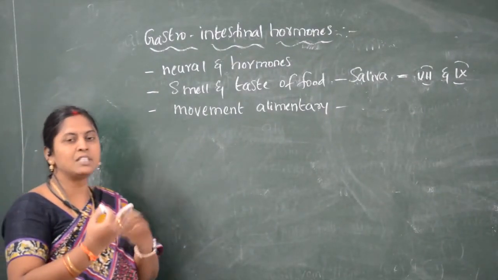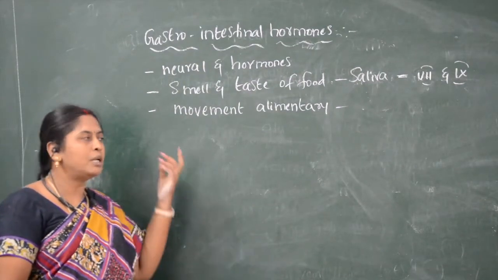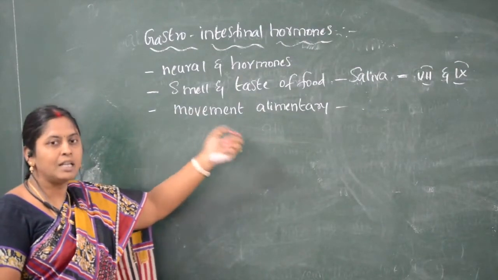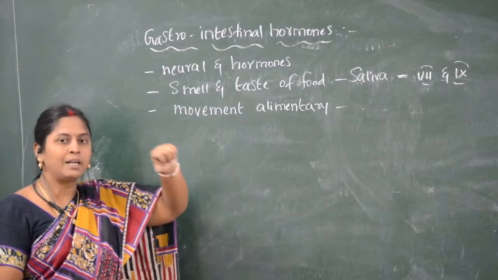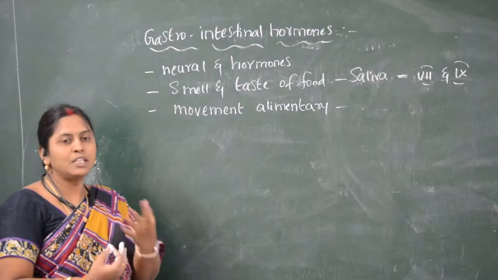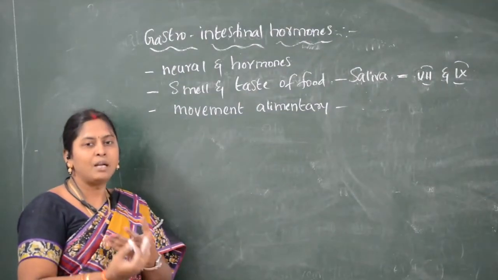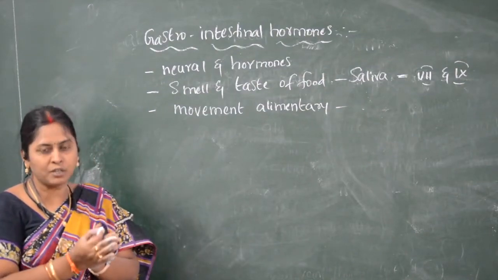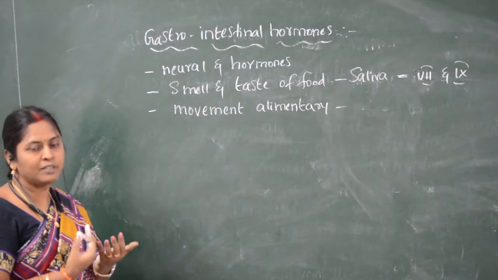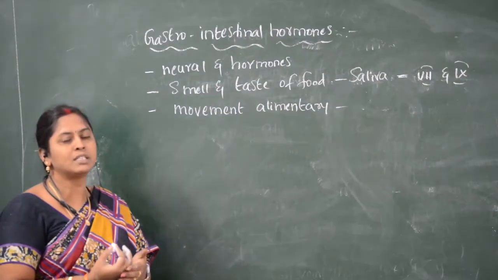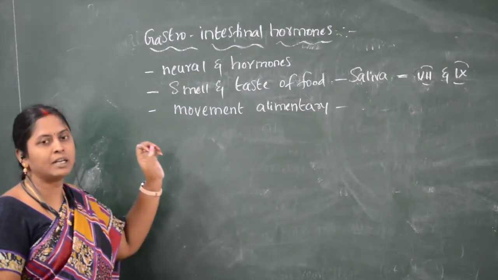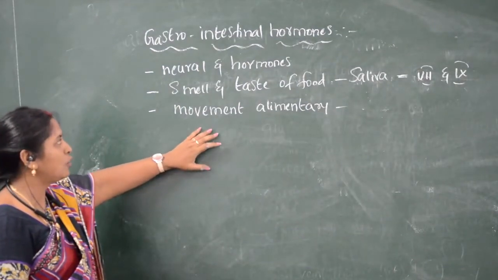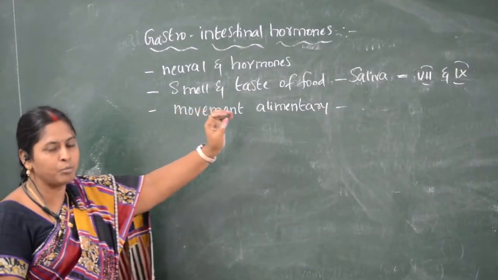That is, when we see the aromatic food material, then movement of the alimentary canal for the churning of the food material occurs. Another one is absorption of food materials in the small intestine. All these things for the digestion of the food materials, the production of enzymes, the production of digestive juices, this coordination of the systems is under the control of the nervous system and hormones.